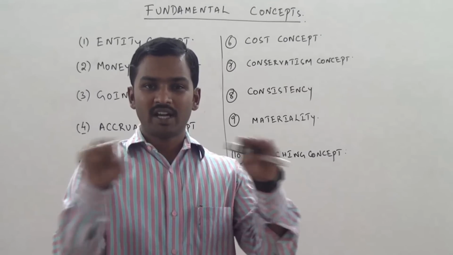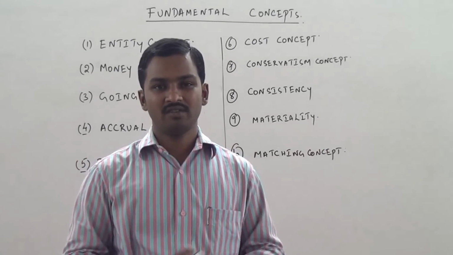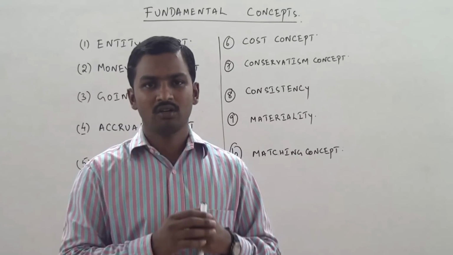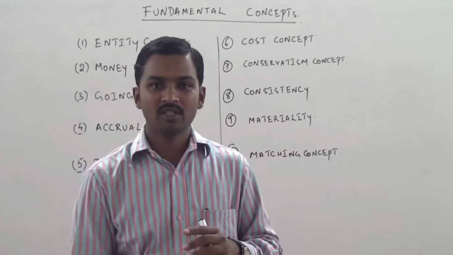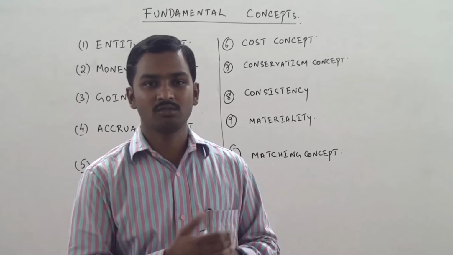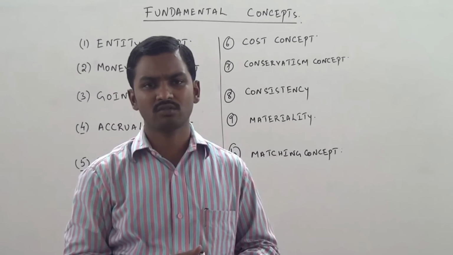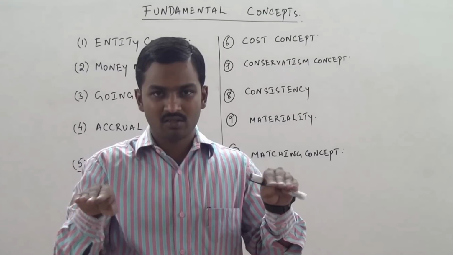See, we can compare heights of two people when they are given the same base. If they are standing on the same base, we can compare the heights to find out who is taller and who is shorter. If a person is standing on the first floor and a person is standing on the ground, can we compare their heights? The answer is no, because the other person is standing on the first floor. His height will automatically be taller. So you have to give the same basis to compare the heights.